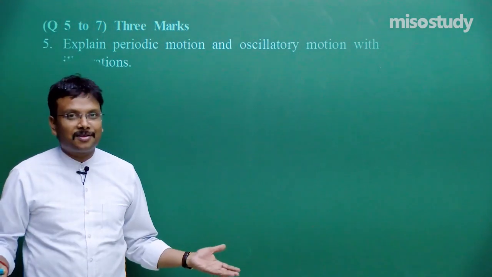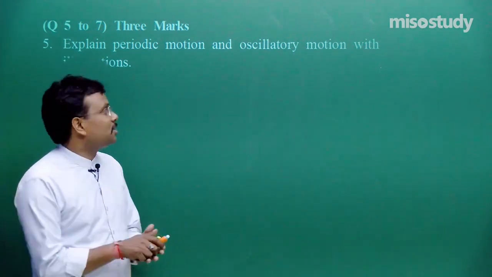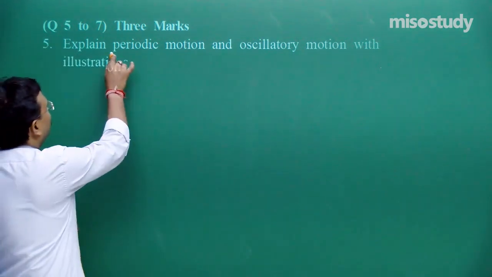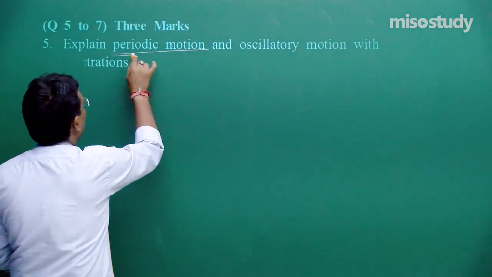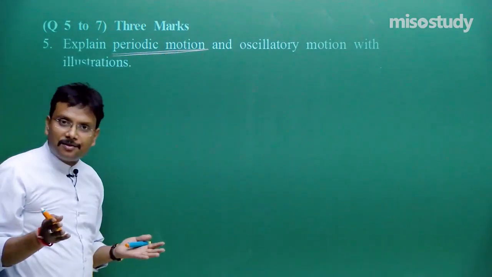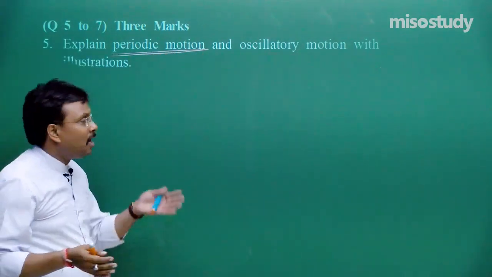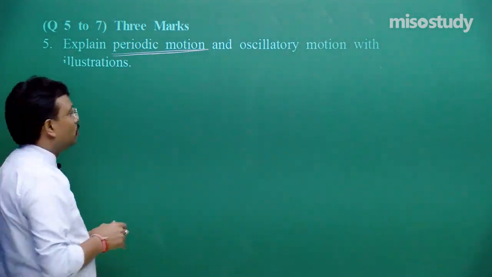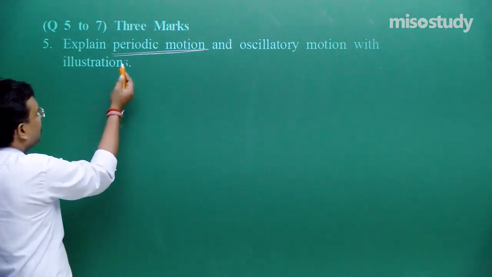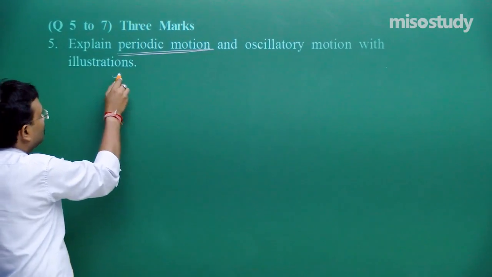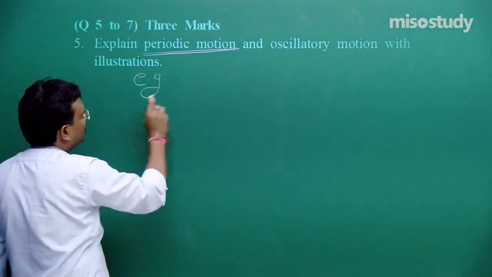Yes, of course, it is periodic motion. So about periodic motion, I hope now you can write down a few lines. No problem. For example, if you want to mention, then this white color is for periodic motion. So e.g. is